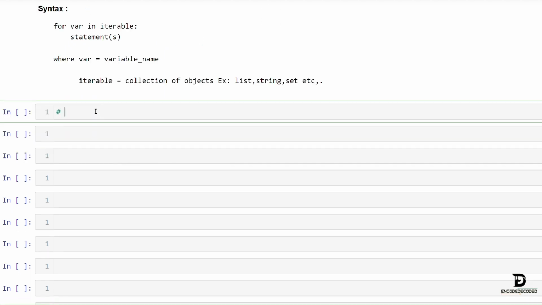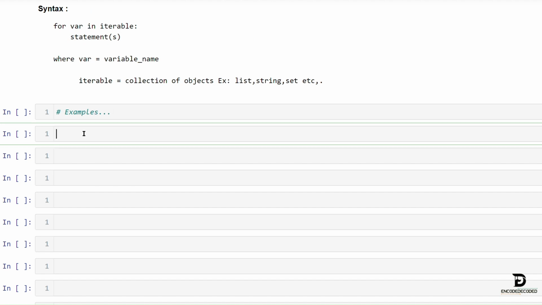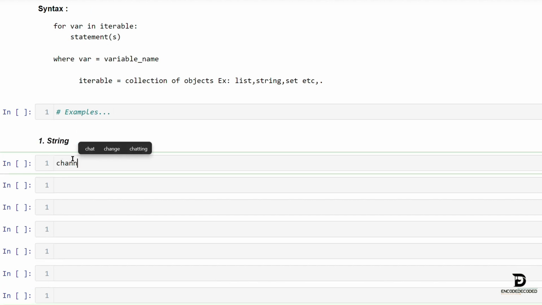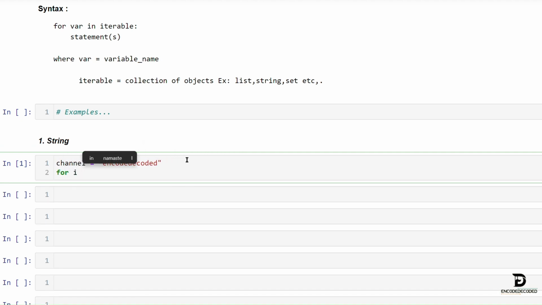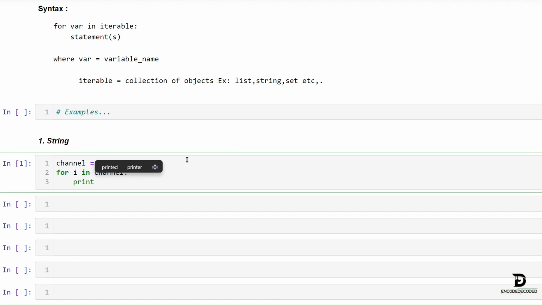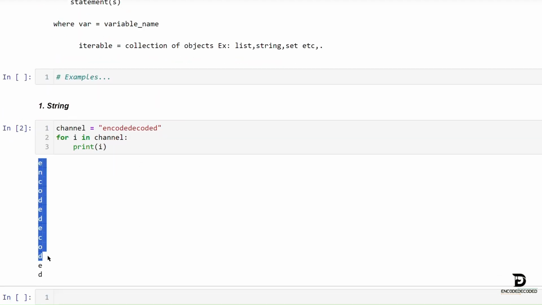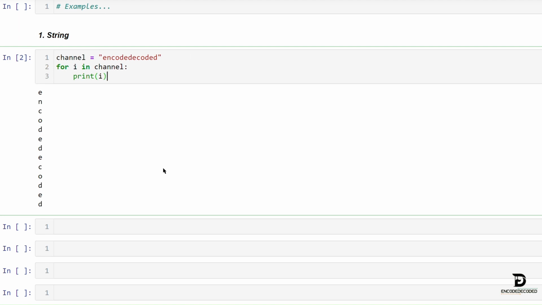Let's take examples to understand this concept. Let's take string as an iterable. Here variable name, that is channel, equals value, that is Encode Decoded. For i in channel, print i. If I run this, we will get output character by character in a new line.